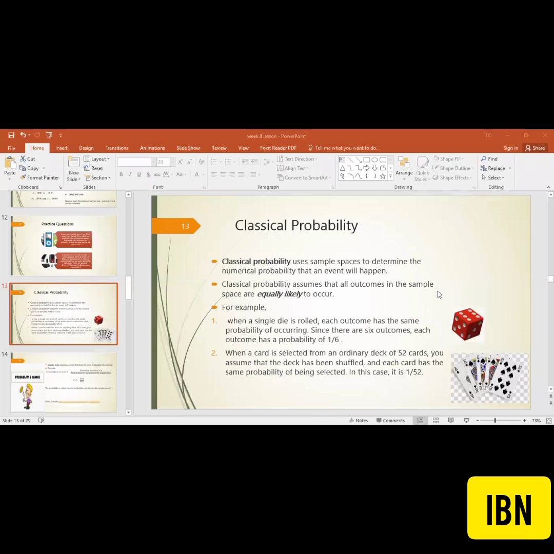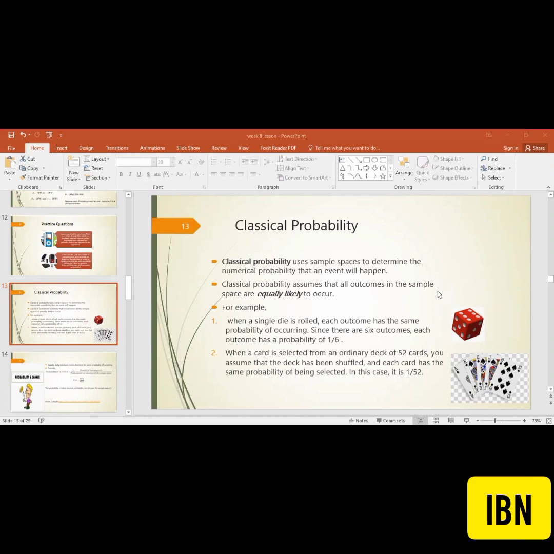So the first thing we have to start with to calculate the probability is the classical approach. There is a likelihood approach, there is the subjective approach, but we will confine ourselves to the classical approach. The classical approach says that we calculate the probability as favorable events divided by total events.